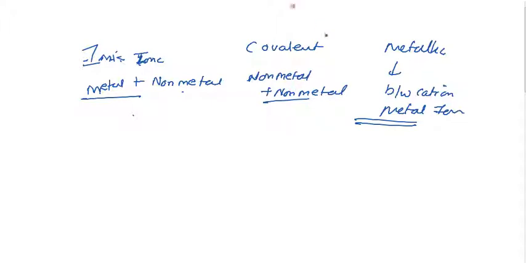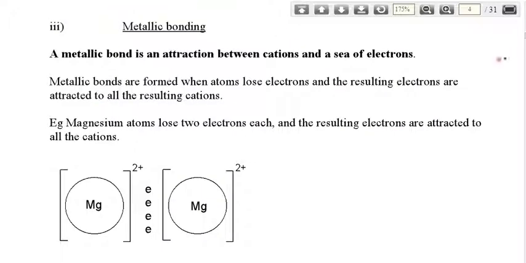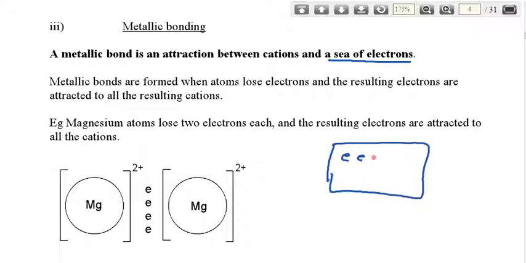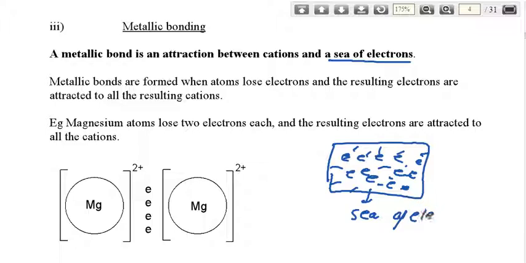In metallic bonding, when metals interact with each other, they have a sea of electrons, because in a metallic structure the electrons are free to move in any direction. There is no fixed direction, so they move in any direction they like. This position that occurs in the metal is called a sea of electrons. You can also say a cloud of electrons.